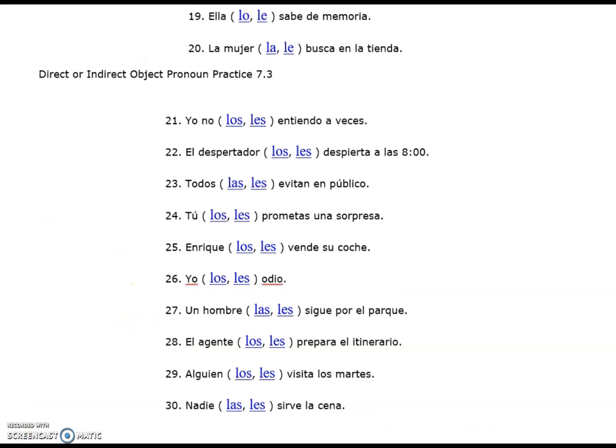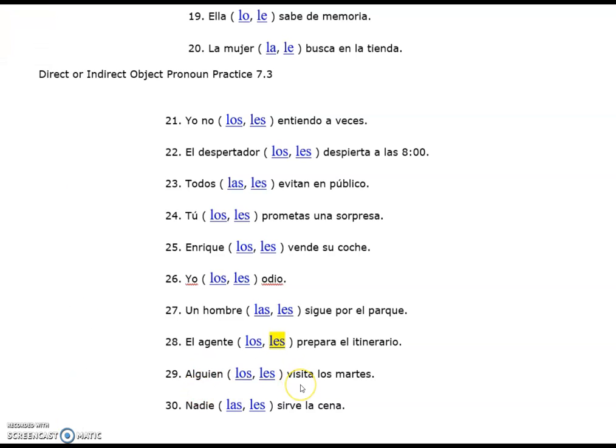This might seem hard, but you really don't have to think that deeply. Just ask, like when you're reading a sentence, el agente prepara el itinerario, not a word I use a lot, prepares, what is being prepared? The itinerary. So if you see that something else is the recipient, then you just go with the les, right?